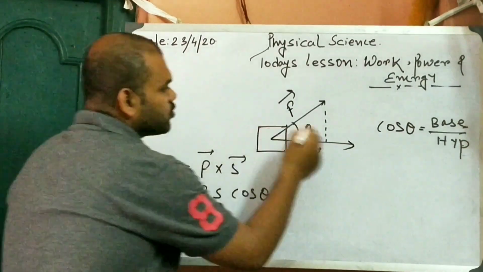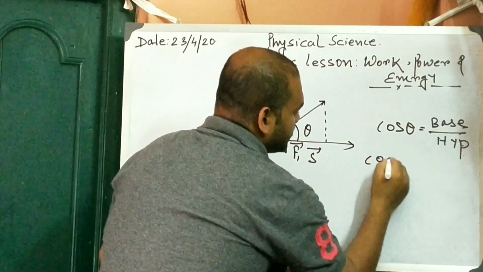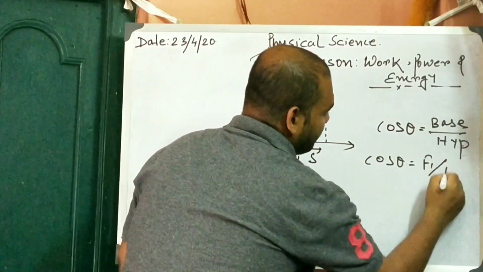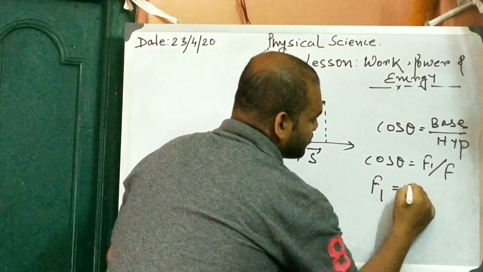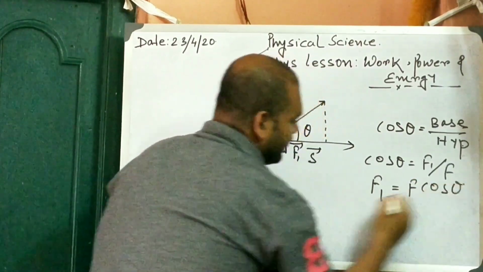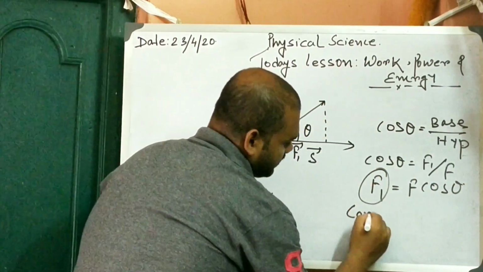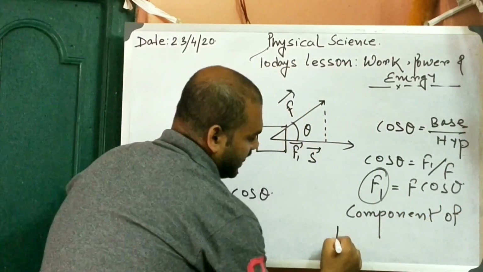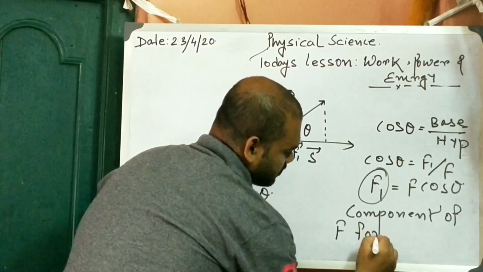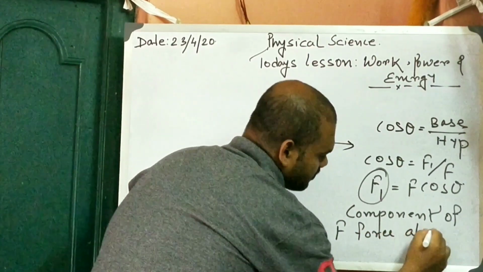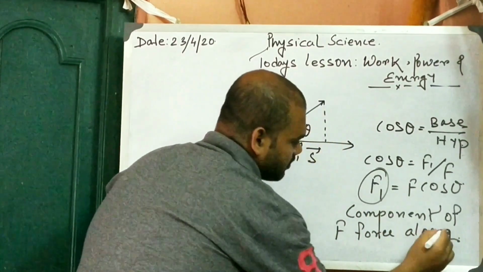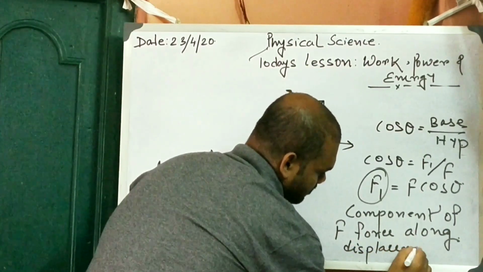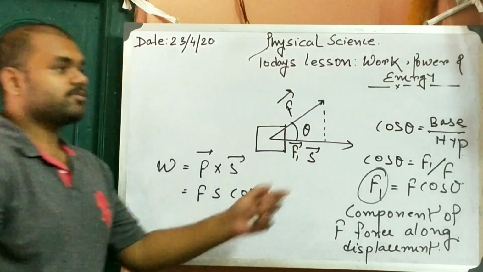So cos theta equals F1 by F. So F1 equals F cos theta, where F1 is the component of the force F along the displacement.